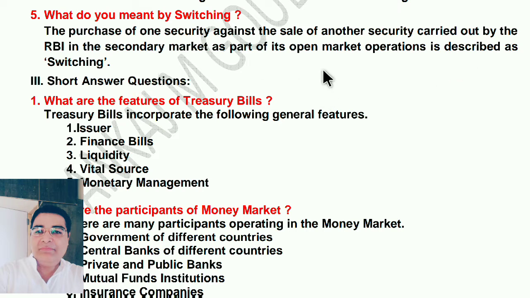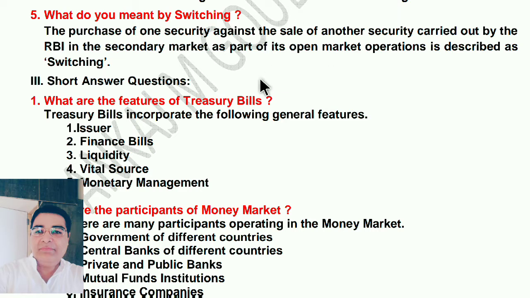So you understand? For example, you have Reliance shares and now you want TCS shares. Now you are exchanging the shares, giving your Reliance shares to someone else and getting another company's shares in the secondary market. That is known as switching.